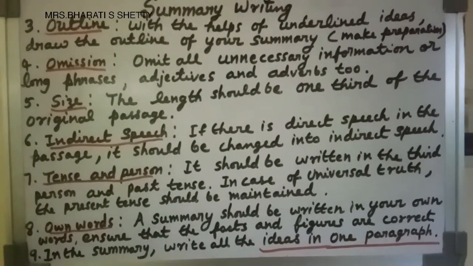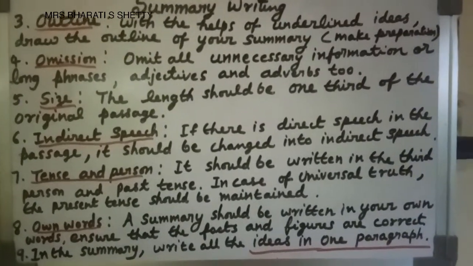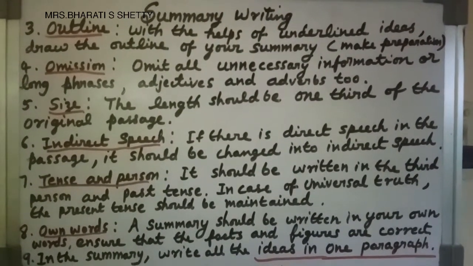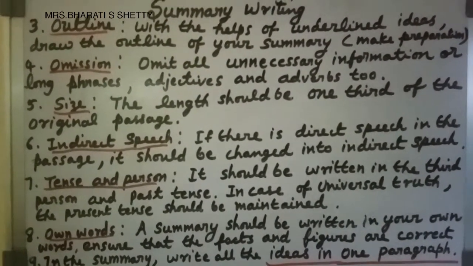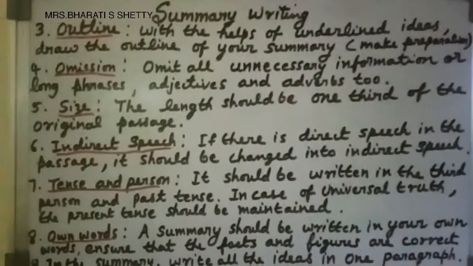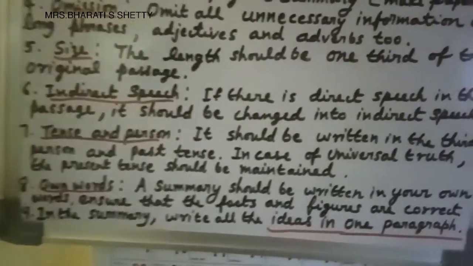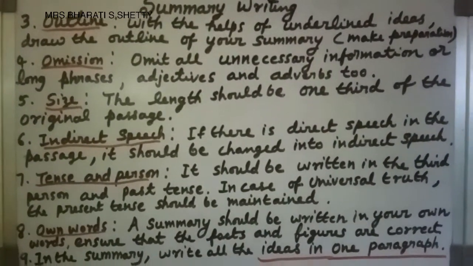Then omission. Omit all unnecessary information or long phrases, adjectives and adverbs. Next, size. The length should be 1/3 of the original passage. Remember, the length should be 1/3 of the original passage. If the original passage is there, then the 1/3 part, you have to write in the summary writing.